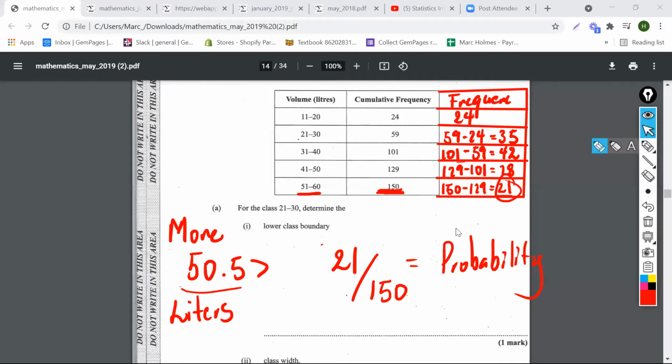So they're asking you, what's the probability that if you choose a car at random, you're going to get a big gas tank car, right? So obviously every car in this range, maybe it's just a SUV, maybe it's like a big car with a big gas tank, obviously. But that's the answer, guys. 21 over 150. It's kind of really simple to me.